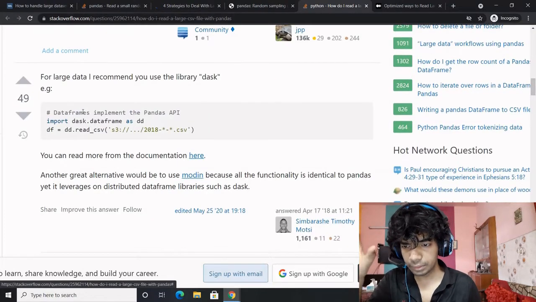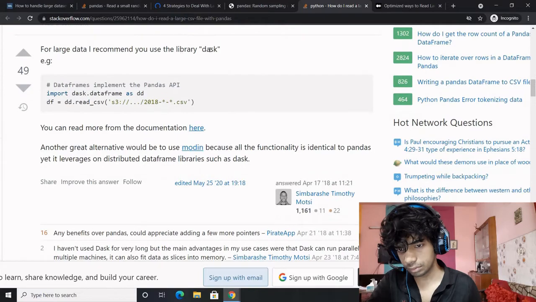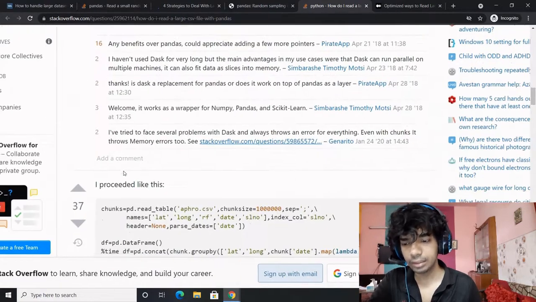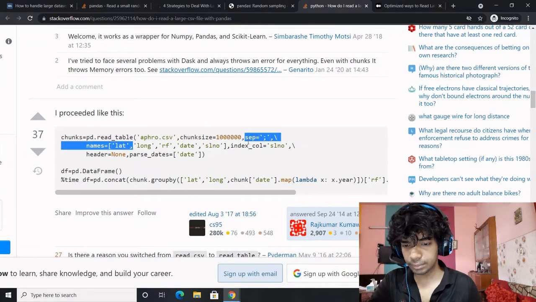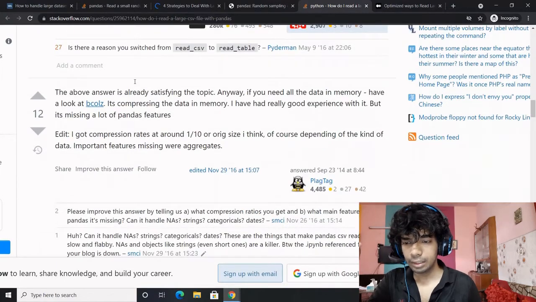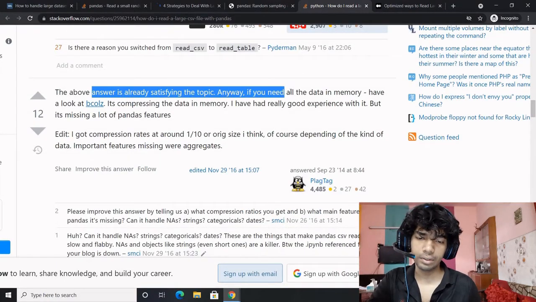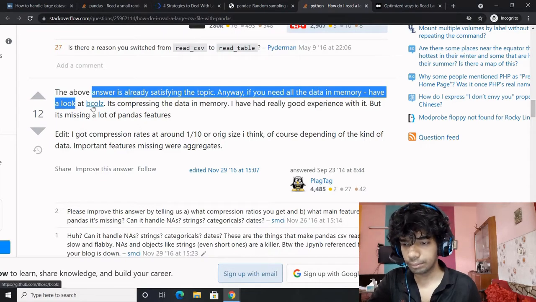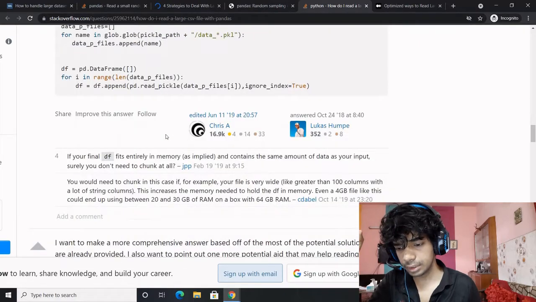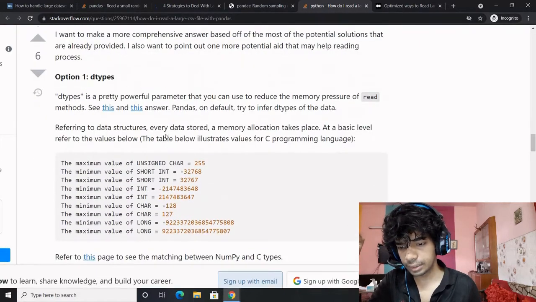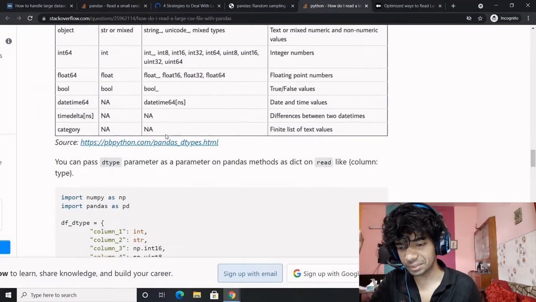Now let us talk about another answer which is also using Dask. As you can see, what this particular answer proposes also includes chunks. The above answer is already satisfying the topic, or anyway, if you need all the data in the memory, have a look at BCOLZ. It compresses the data in memory and has a good experience. This is another chunking example that we have over here. All right, this is what I was looking for.